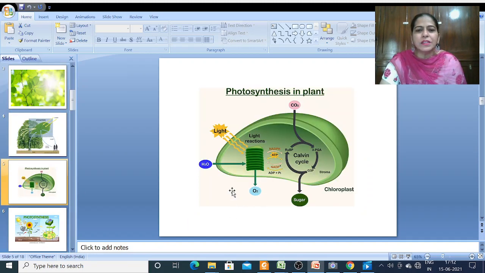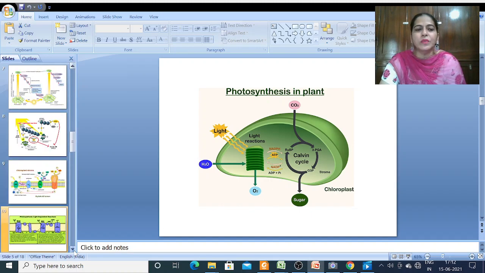In the previous lecture, I talked about the light reactions, which we should call light dependent reactions, where we saw how hydrolysis of water occurs and oxygen is evolved, and NADPH and ATP are formed, which are to be utilized later in the stroma reaction, called the Calvin cycle or the light independent reactions. So we will move straight to that today.